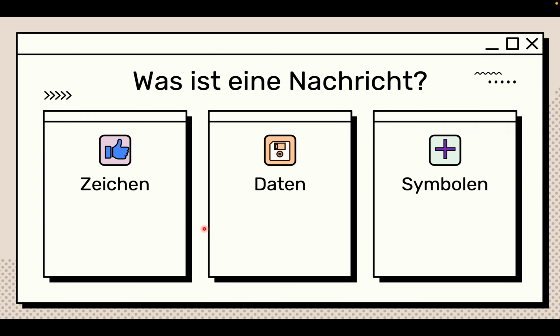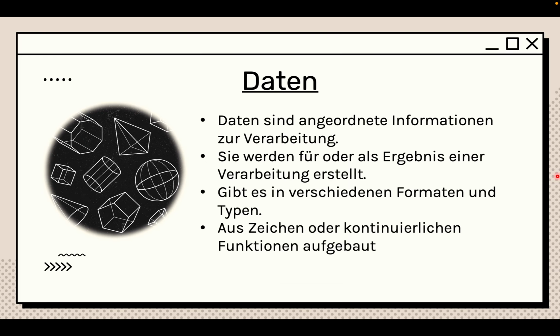So we can say, what is a message? A message can consist of Zeichen, data, or symbols, right? So for example, if we go with a data example, data is organized information that is ready to process. Let's say you go to the supermarket, to Rewe or Aldi, and you have your Einkaufsliste. You have a list, and you can process this list to say we need eggs, we need bread, keine Ahnung, Lebkuchen, Leberkäse. Those are the four things that you have to bring, and you can use this data and process it.